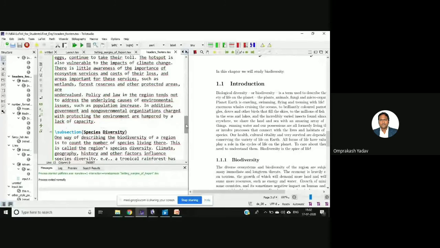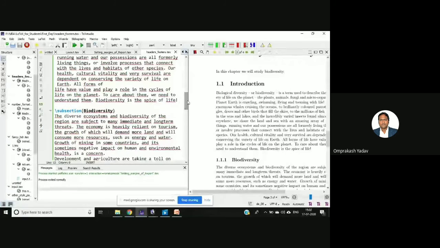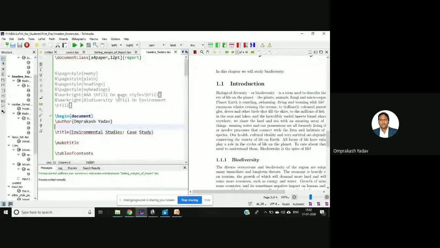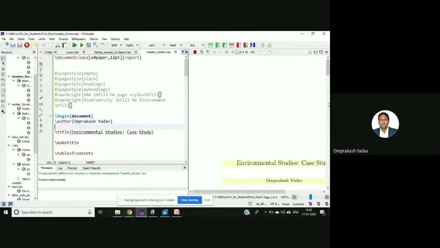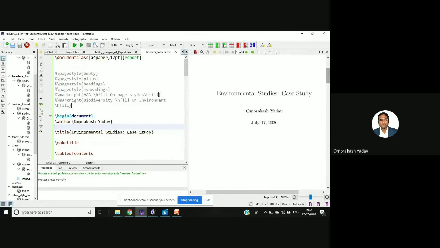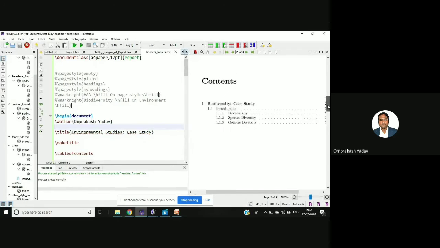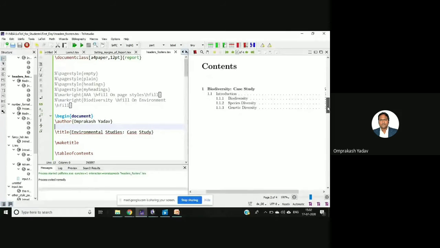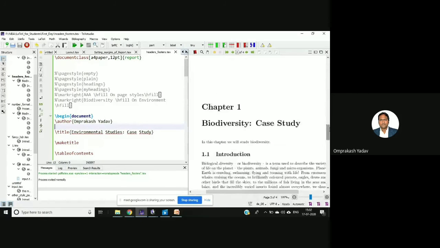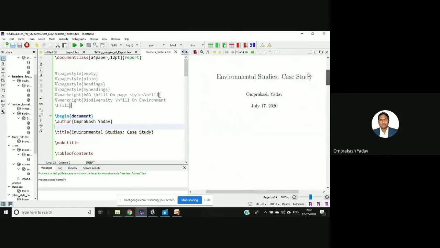So I've taken the same document. I have not changed anything, right? The same document is there. I'll just run it once. If you see here, the same document, environmental case studies. Then this table of contents, okay. How will we get the table of contents? By using the table of contents command. Okay, and then the chapter, biodiversity, the entire thing is the same.